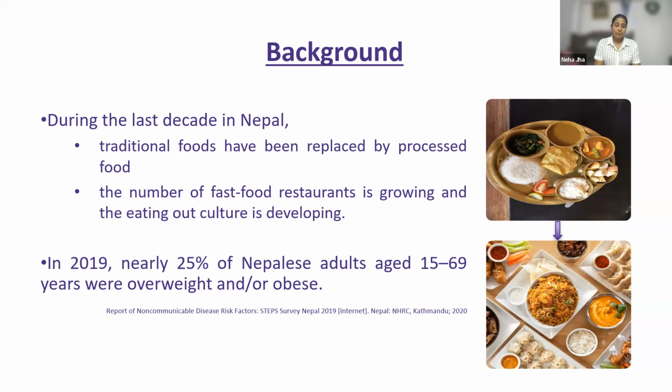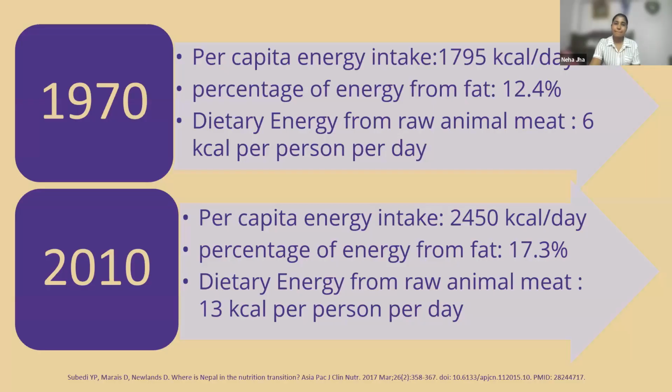The STEP survey of Nepal found in 2019 that nearly 25% of adults in Nepal were either overweight or obese. Another study in 2017 compared the per capita energy intake of an individual in Nepal from 1970 to 2010, and it found a huge difference in the per capita energy intake over that period.